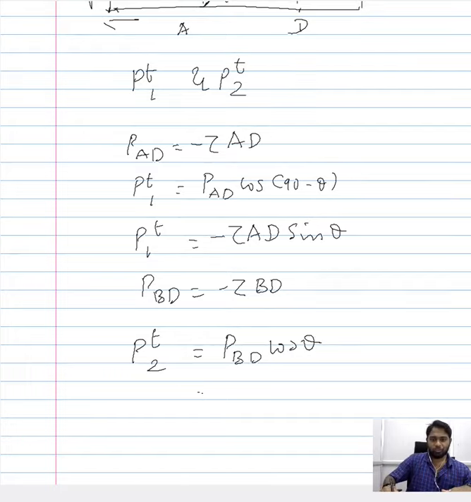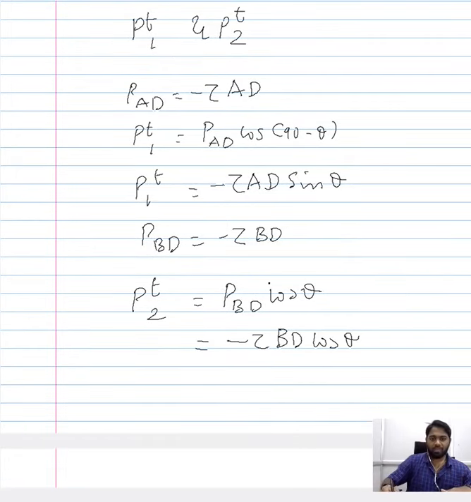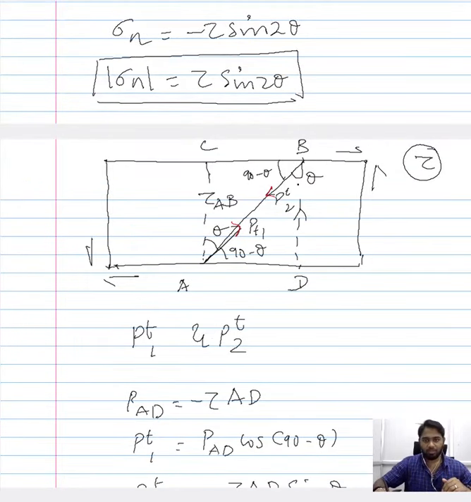Ultimately you would end up with an expression that is minus tau BD cos of theta. So we have an expression for PT1 and PT2 that are acting along AB.